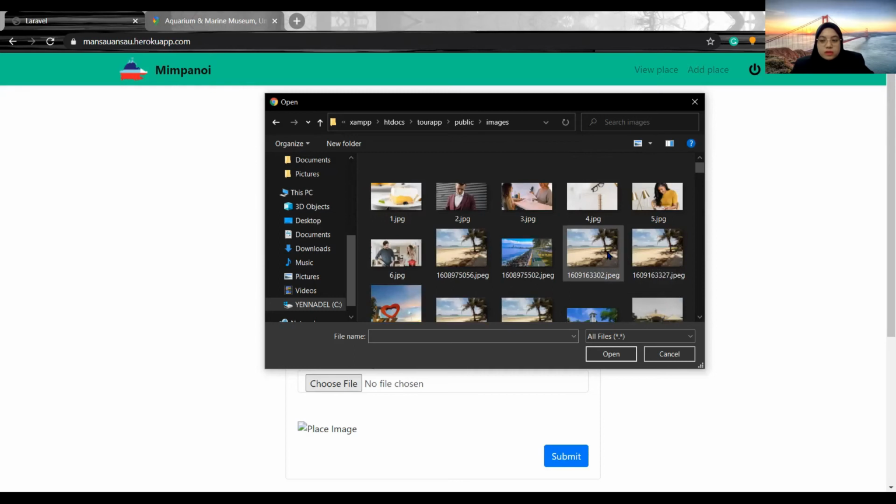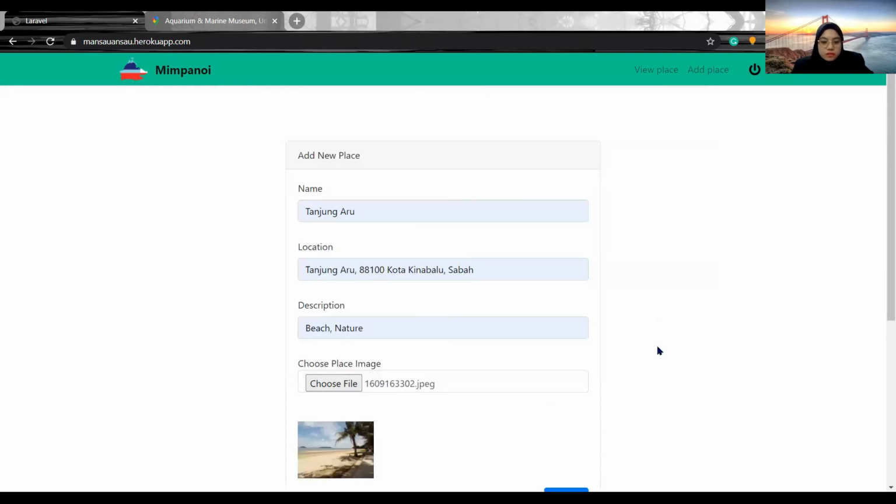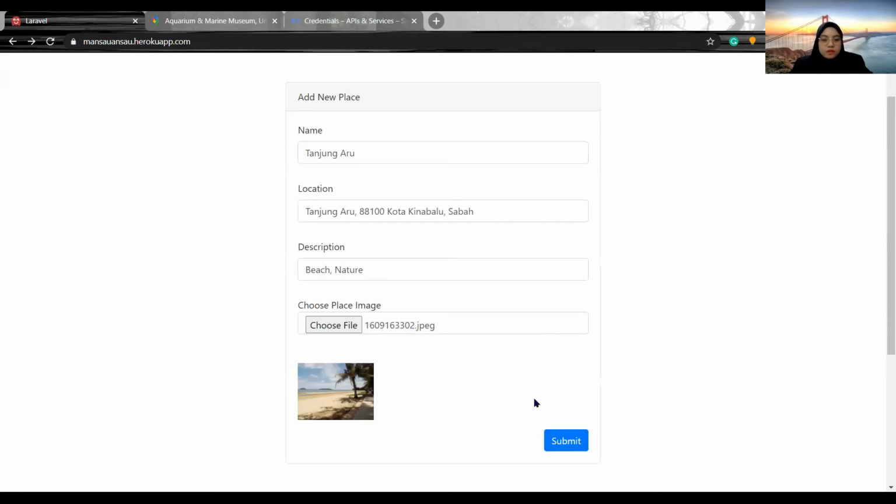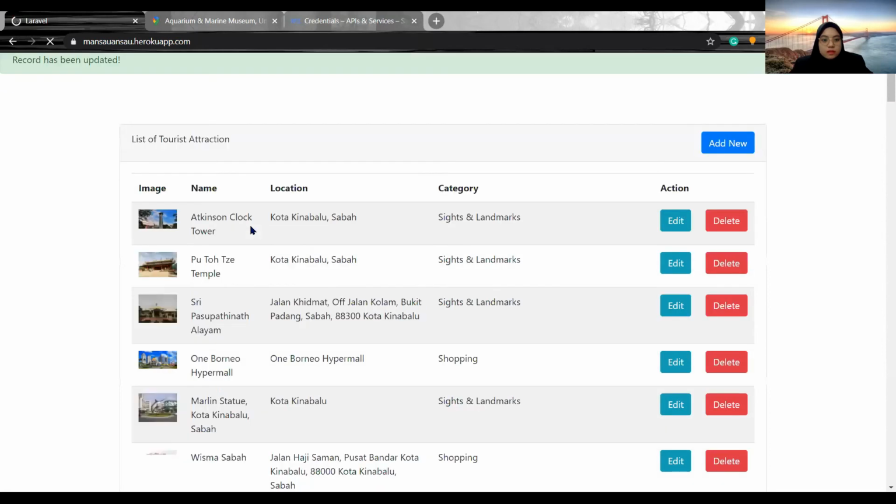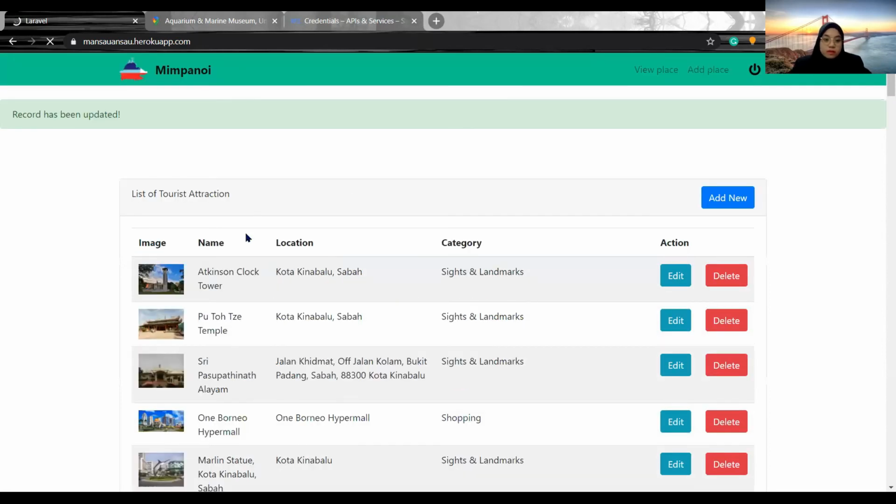For example, we will use this page. After we choose the image, we will submit, and the web application will use the name of the place to geocode the location. At first, I was using the address to geocode, but the location was not accurate. So to get the accurate position, the system uses the place name to get the accurate position of the place in Google Maps.